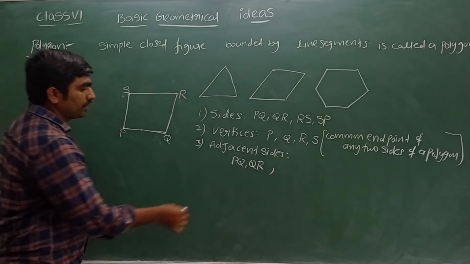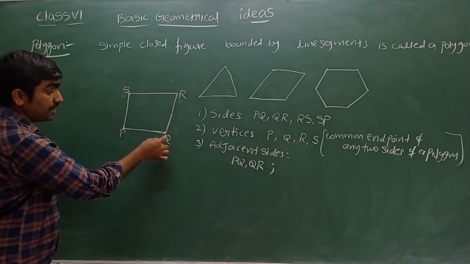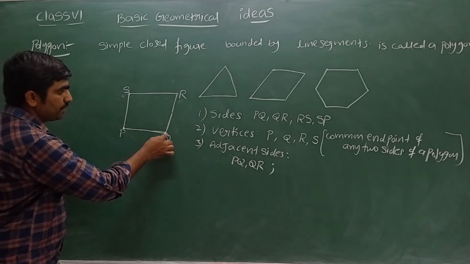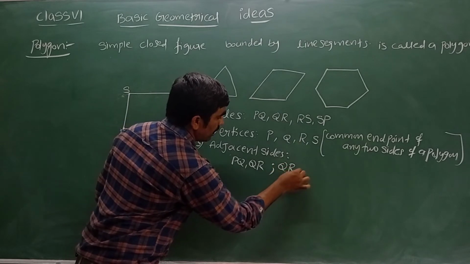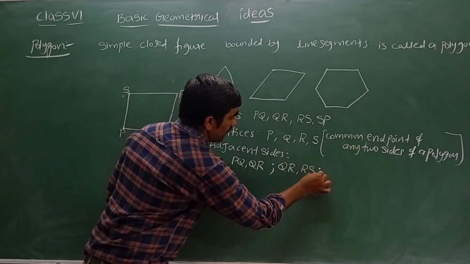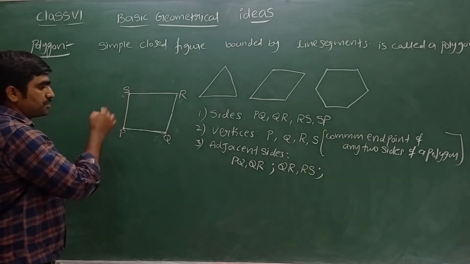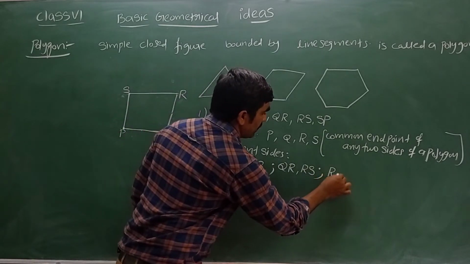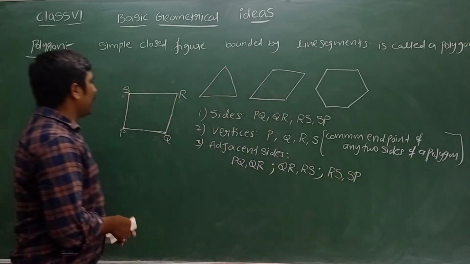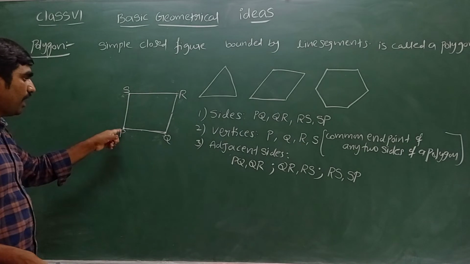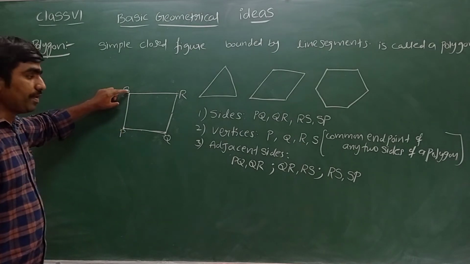Any other pairs? PQ, QR are adjacent. The reason is Q is the common end point. Similarly, QR and RS, both are adjacent sides. R is the common vertex. Next, RS and SP. RS and SP are adjacent sides where S is the common end point.